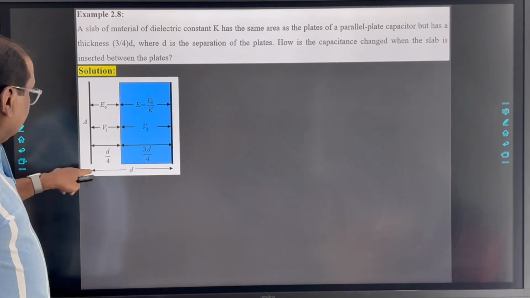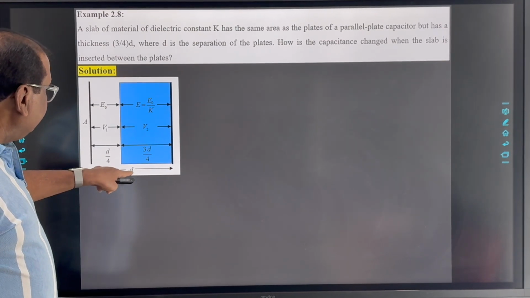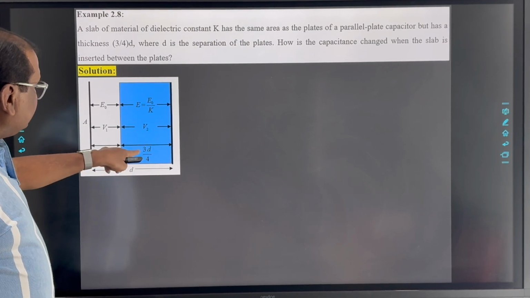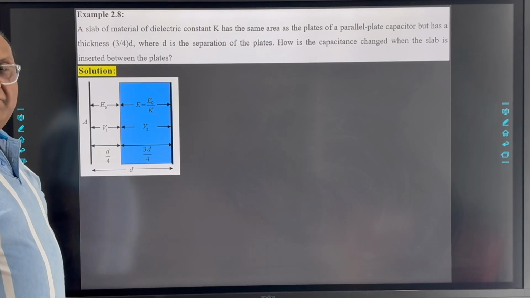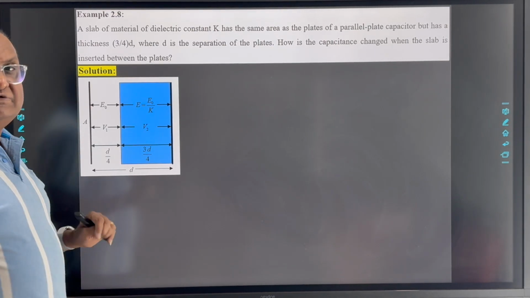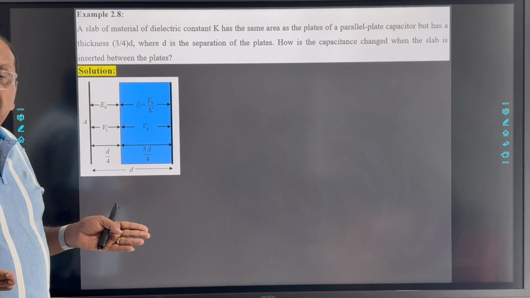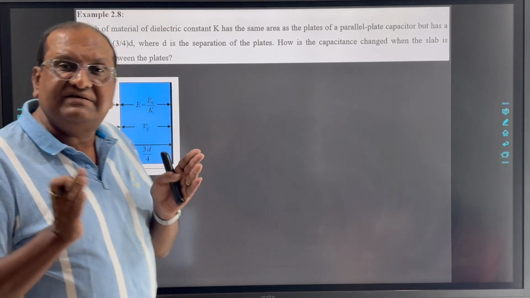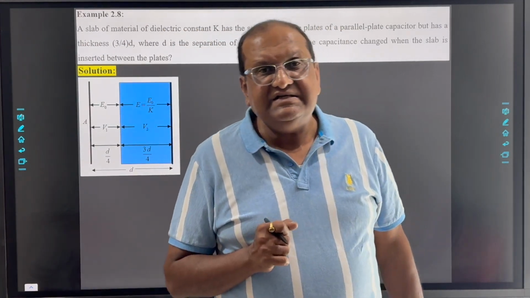Say here this separation is D, and the dielectric substance introduced here has thickness 3D by 4. So when the dielectric substance is not there, means when there is vacuum, the electric field between two plates of the capacitor is E0.